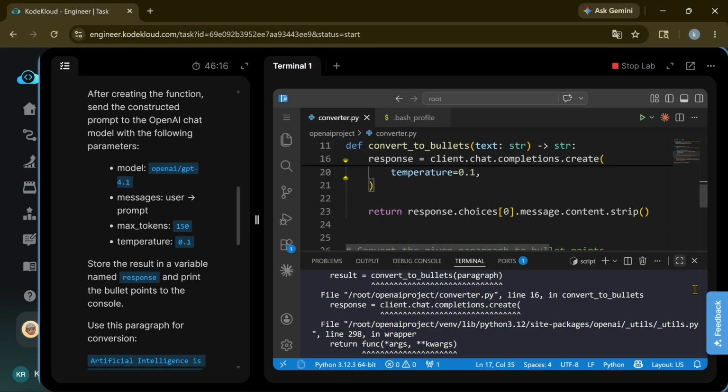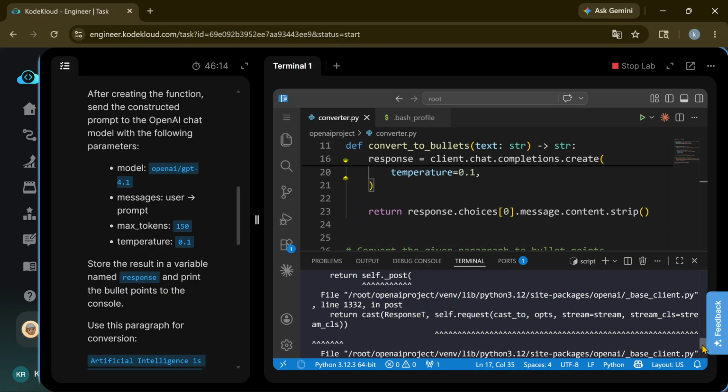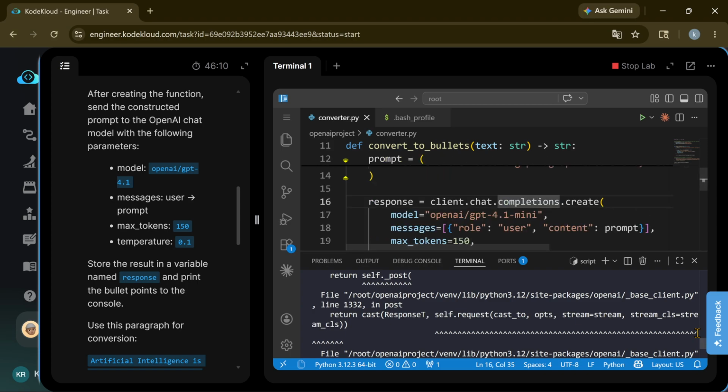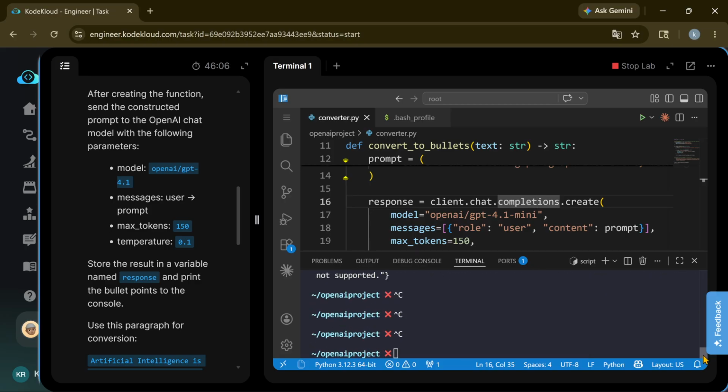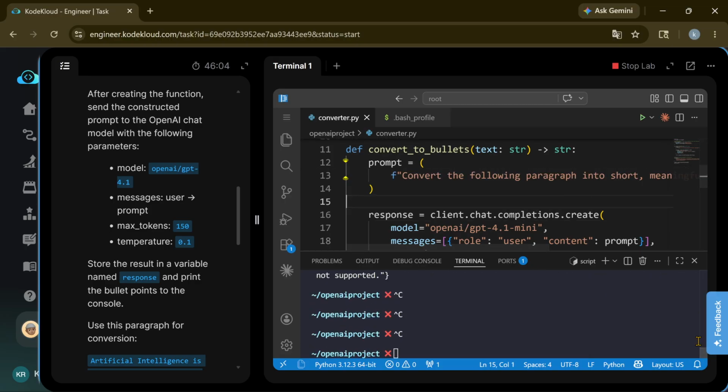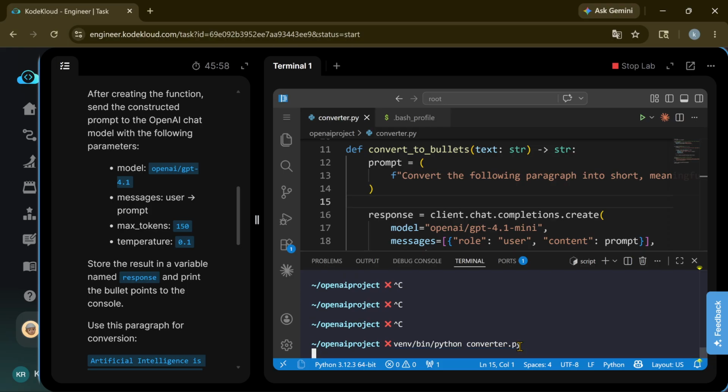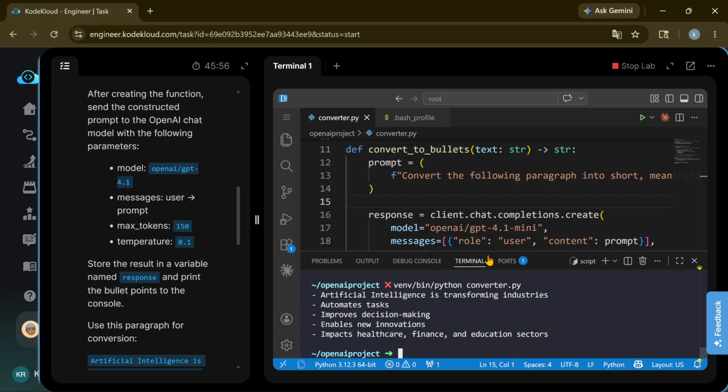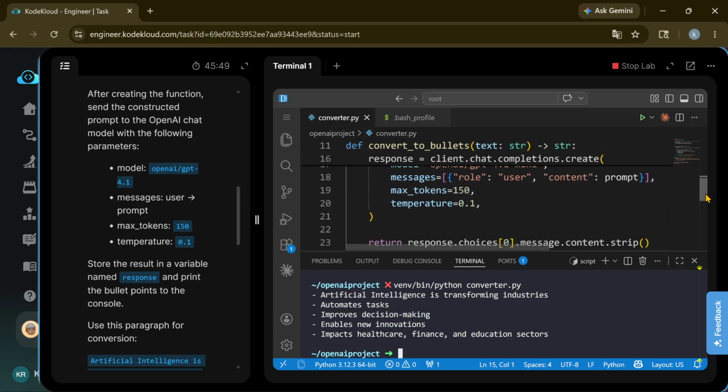Okay, I will run the command. Again, I will run the command. Now the output will be available.